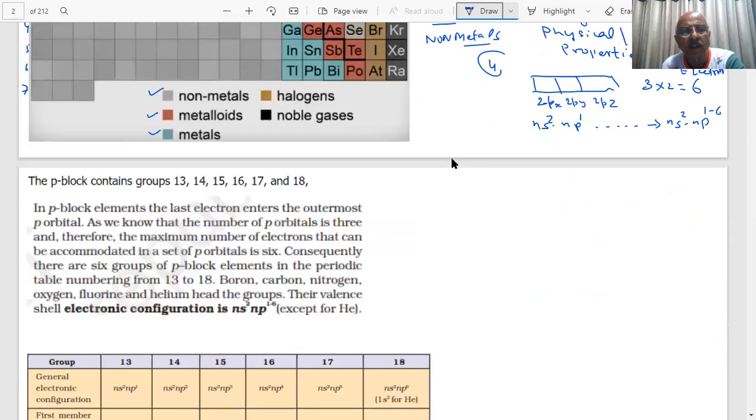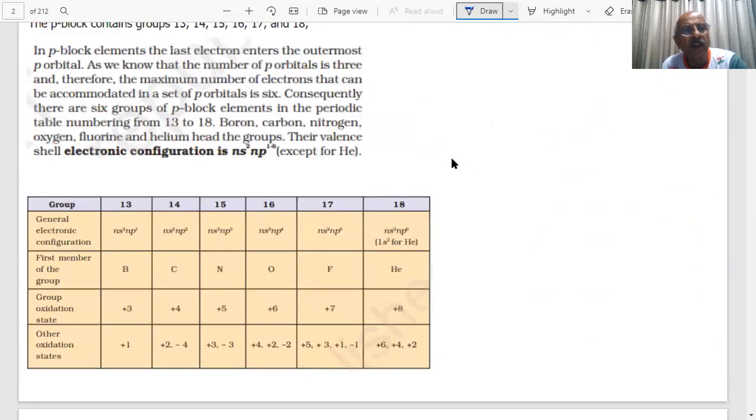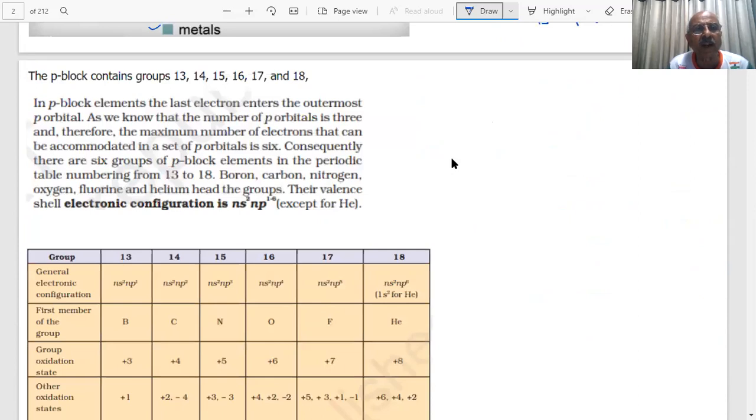Interesting thing is that in the p block elements, the last electron enters the outermost p orbital. Clear? The number of p orbitals is 3, so the maximum number of electrons can be 6. That we know. There are 6 groups, therefore. How many groups? 6 groups are there, students: groups 13, 14, 15, 16, 17 and 18.